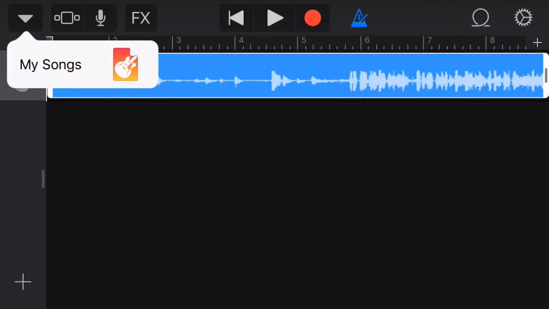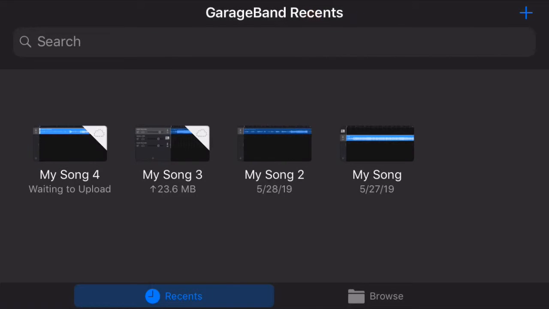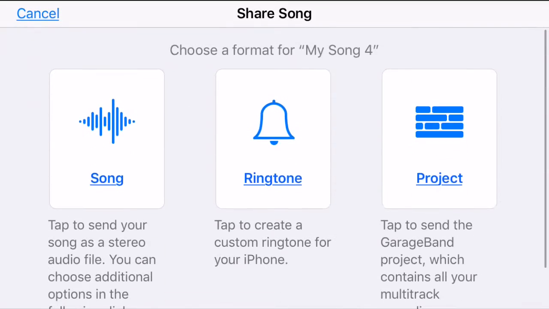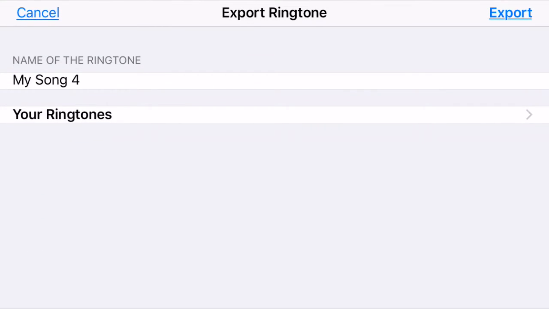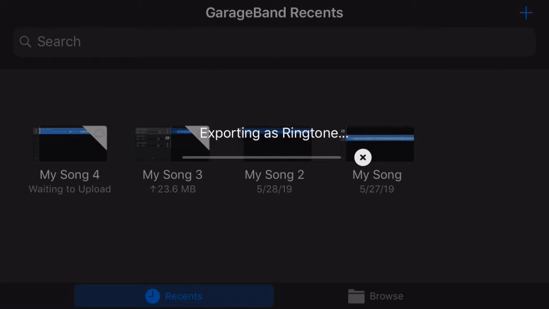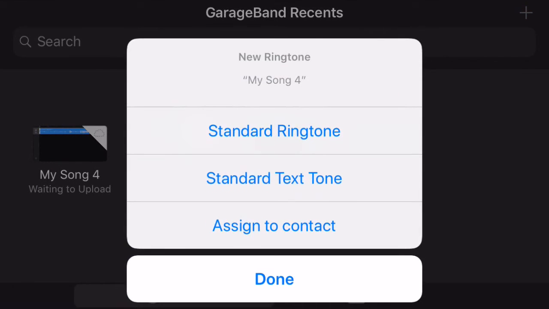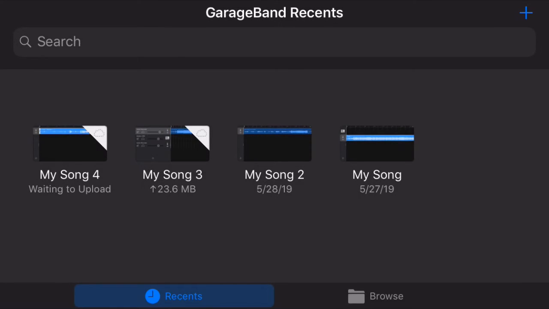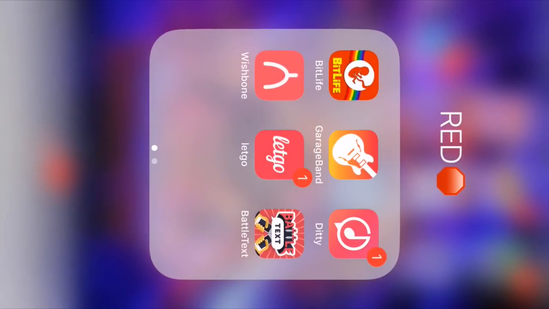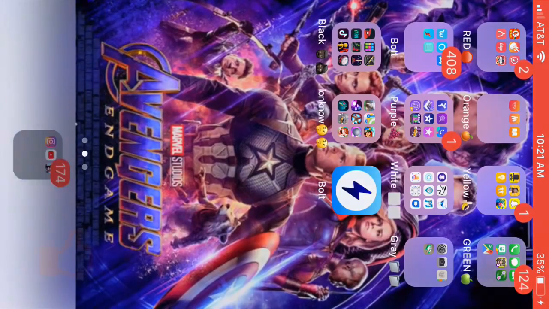Okay. Then you're going to want to, okay, press on ringtone, then export. Then it should say that. Okay, use as, click on that, and then you could use as all of the followings. Okay, and that's pretty much it.